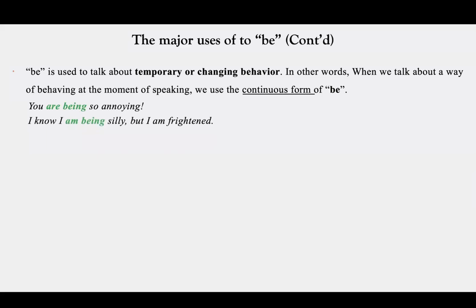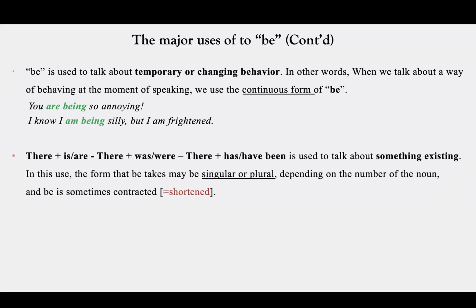So normally I am a smart person, but now at the time of speaking, I feel like I'm getting stupid. I'm getting silly. Silly means stupid. But I'm frightened because something frightening is happening. That's why I feel frightened. I feel scared. Frightened means scared. So again, my general character, normally I am a smart person, but at the time of speaking, something is happening. So I feel like I'm behaving or acting in a silly way. So in a stupid way. That's why I'm saying I'm being silly.